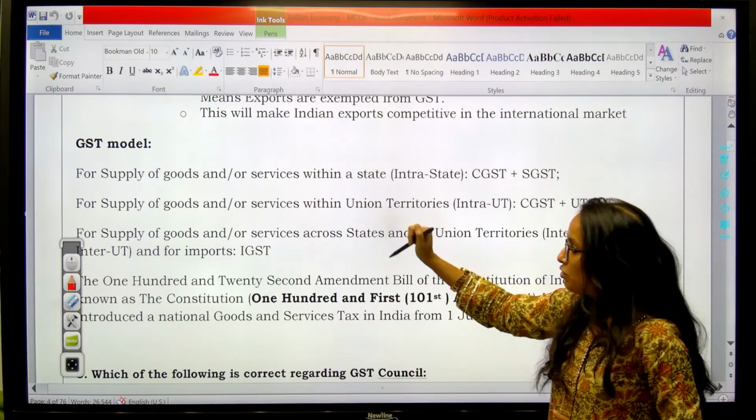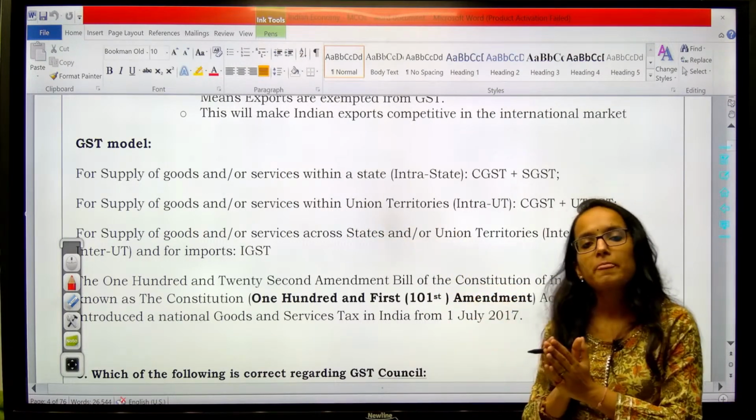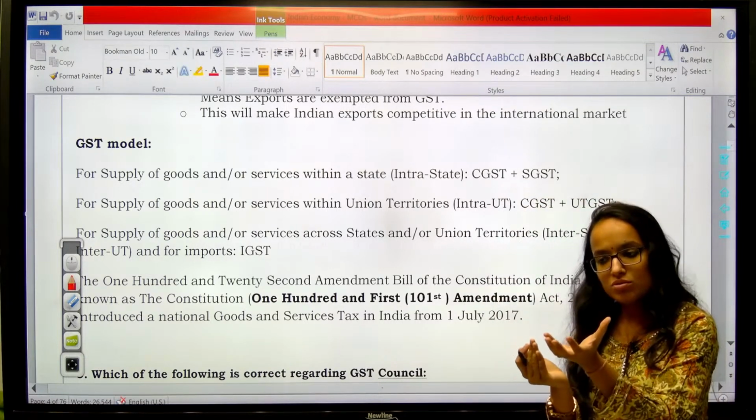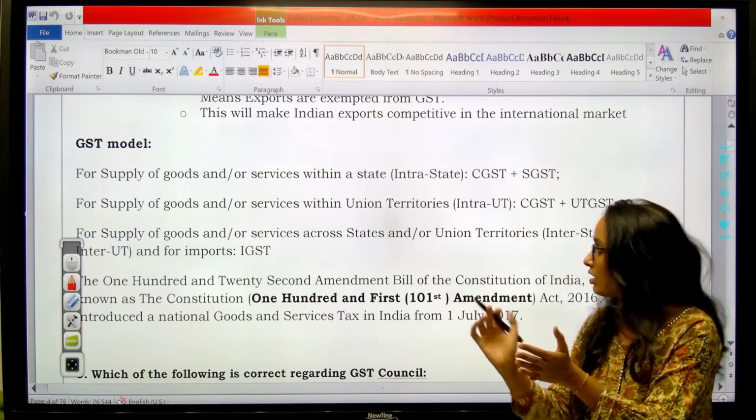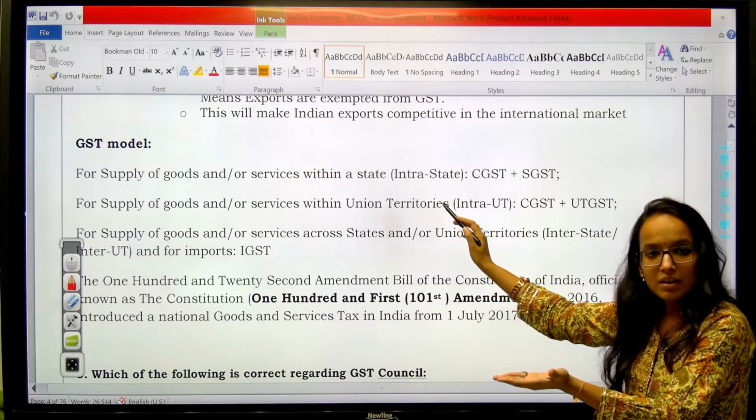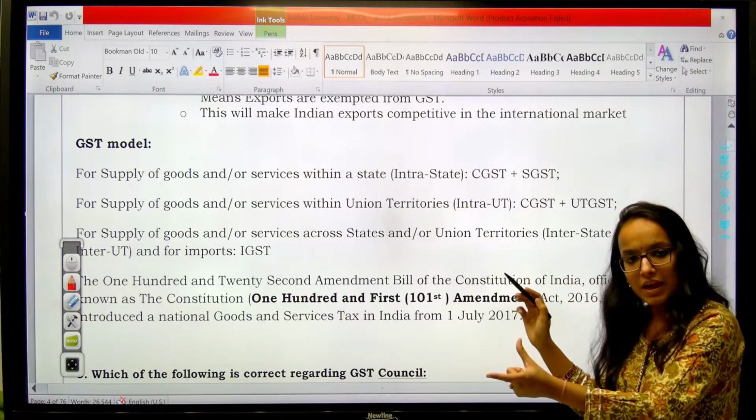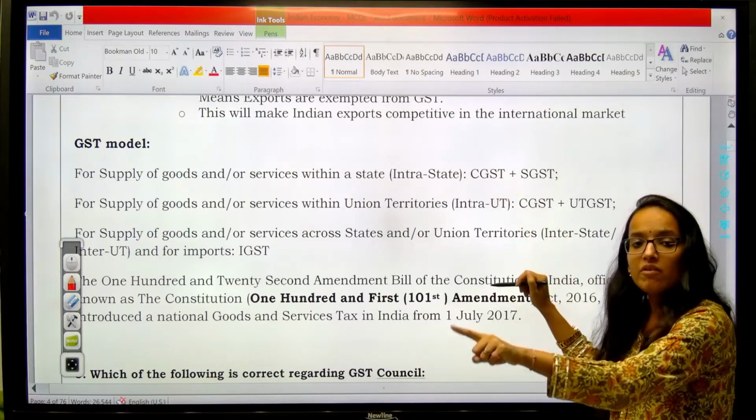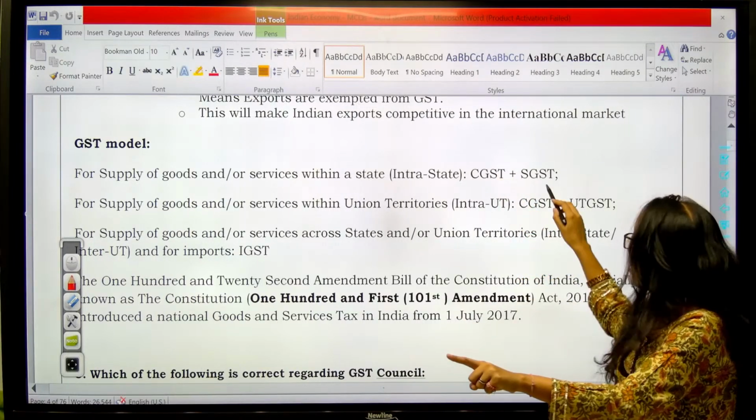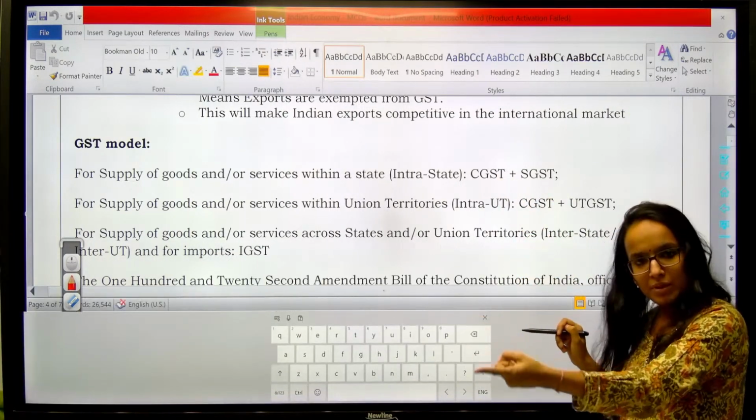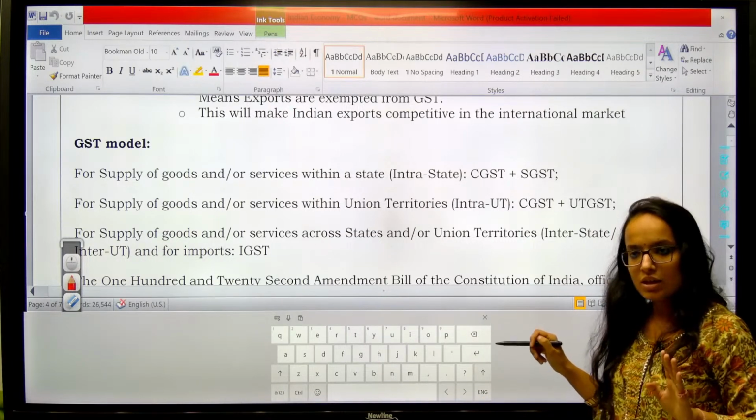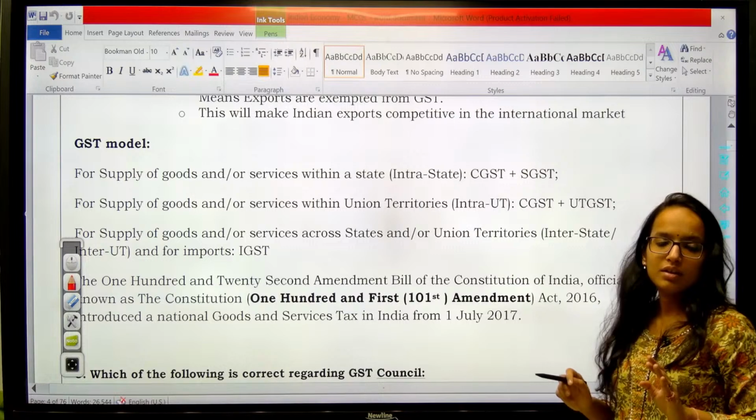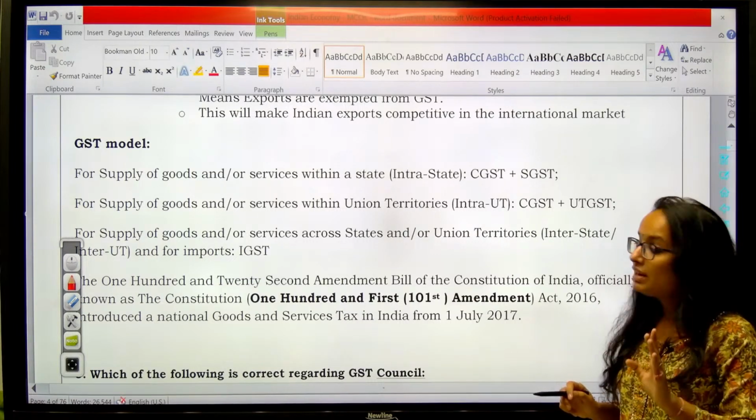So for supply of goods and services within a state, say Rajasthan, if the good is produced and supplied within Rajasthan, that would be intra-state supply. In case of intra-state supply, the GST which will be levied is CGST, the central government will impose its tax, plus SGST, the state government, Rajasthan government, will impose the tax. So on intra-state sale of goods and services, CGST plus SGST will be levied.